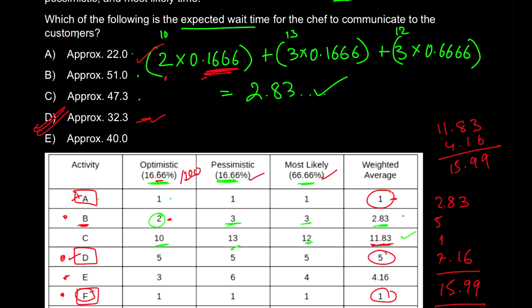When you multiply this with 2, add it to 3 into the same weight, plus 3 into a different weight, which is of most likely, and when you add all of them up, you land upon 2.83 something. For our ease of calculation, we have just truncated the value to 2 digits after the decimal point.